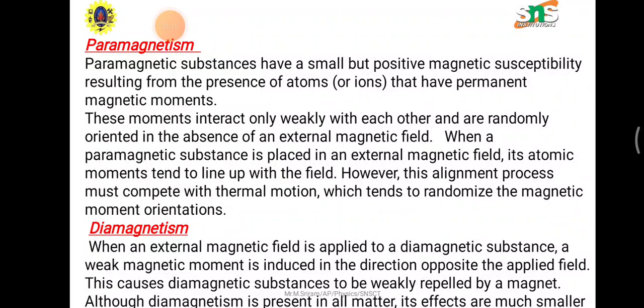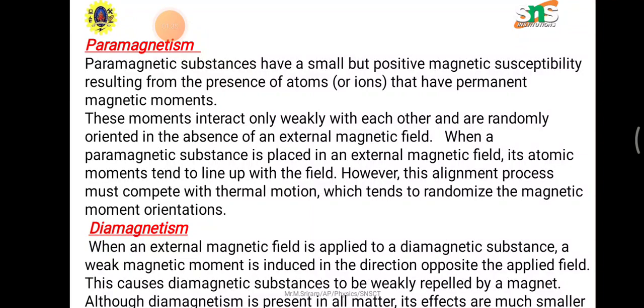This implies that the paramagnetic susceptibility decreases with an increase in temperature. It is observed that the paramagnetic susceptibility varies inversely with the temperature. So this is chi equal to C by T. This is known as the Curie law of paramagnetism, and C is the constant called the Curie constant.